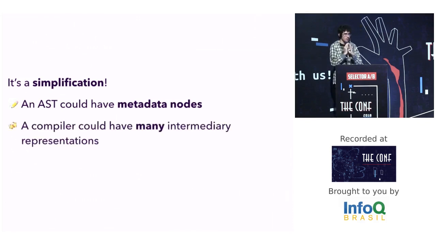A compiler can have many intermediate representations. For example, JAGC, a compiler to the Haskell language, has many intermediate representations because Haskell works with a mindset very different from the architecture where the whole compiler runs. Then there are various intermediate representations that change a little bit to make this compiler easy to build.